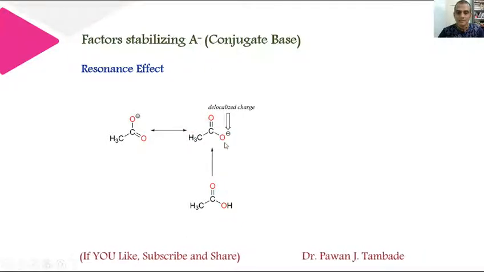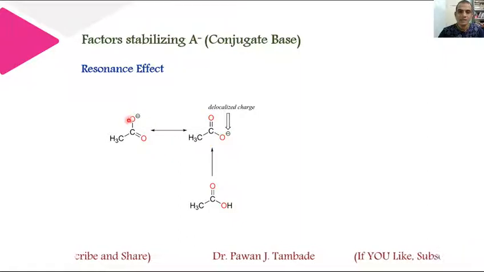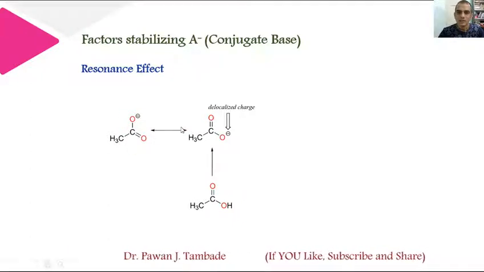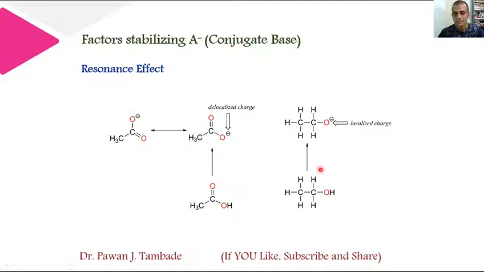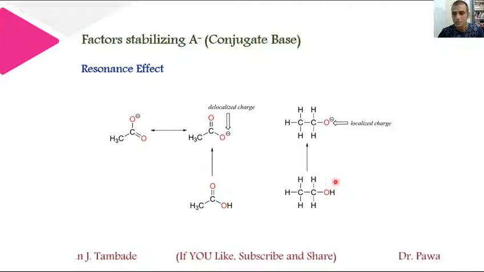Now in this case, the negative charge is present on this oxygen, but because of resonance, this negative charge is delocalized and it will be shared by these two oxygens equally, and thus this carboxylate ion is somewhat stabilized because of the resonance effect. However, if you see this example, ethanol, look at this OH bond.